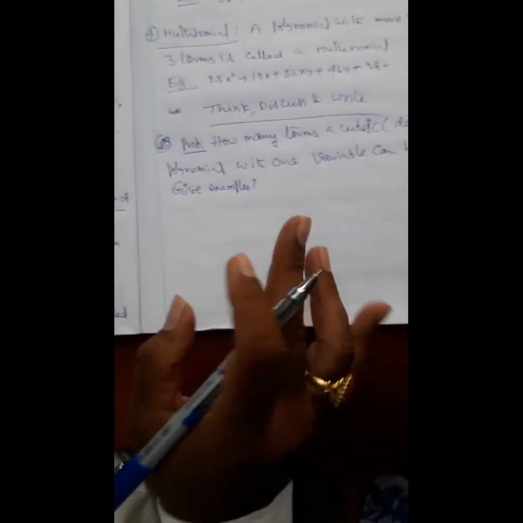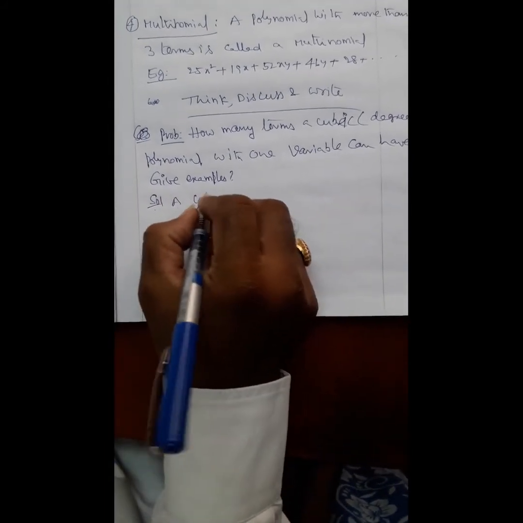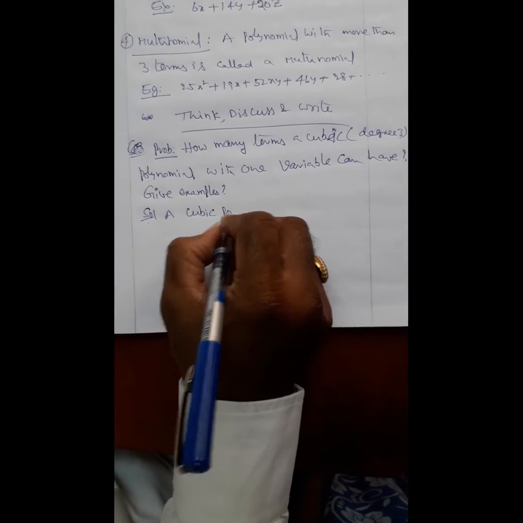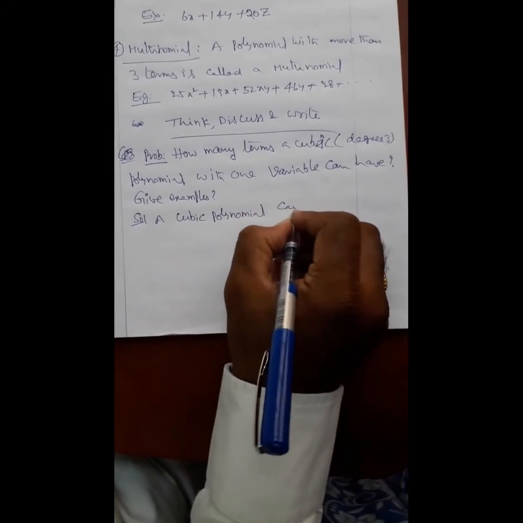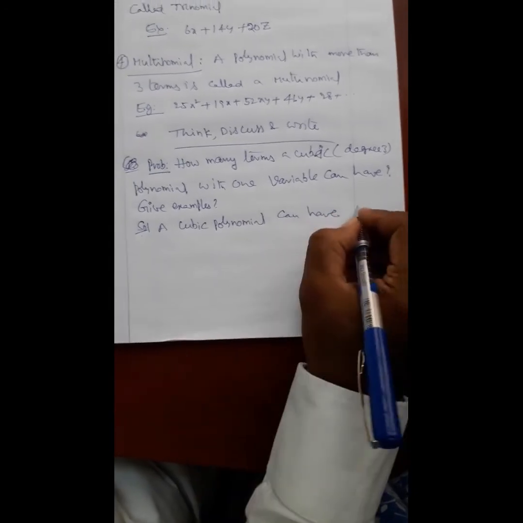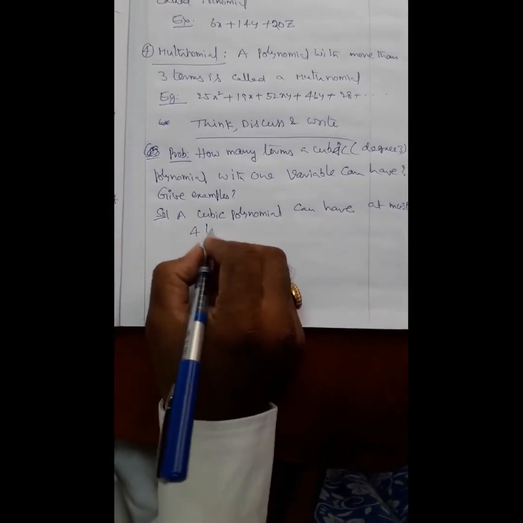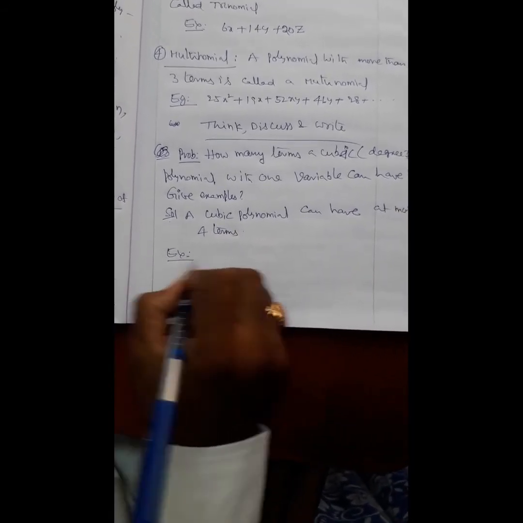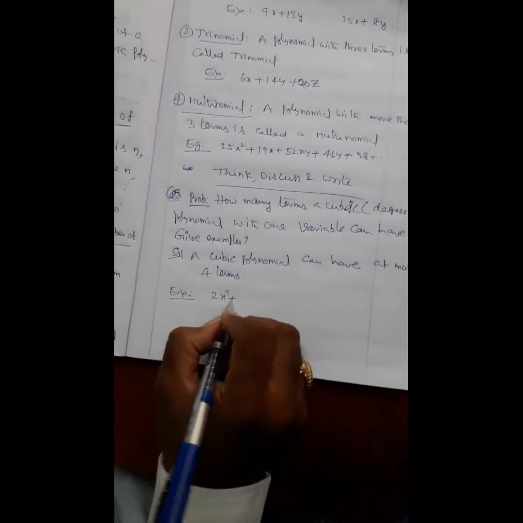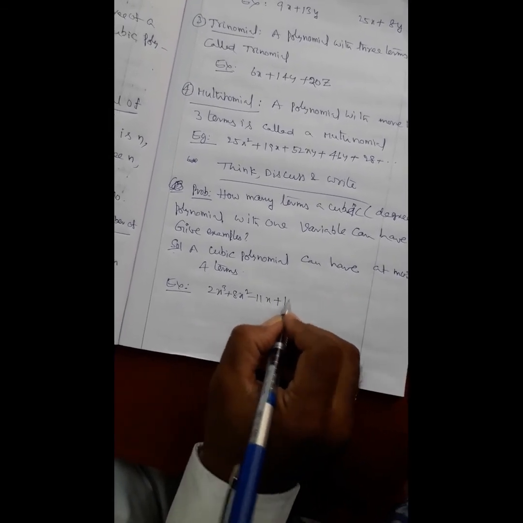That means a cubic polynomial solution. A cubic polynomial can have at most 4 terms. Example 2x cube plus 8x square minus 11x plus 16.